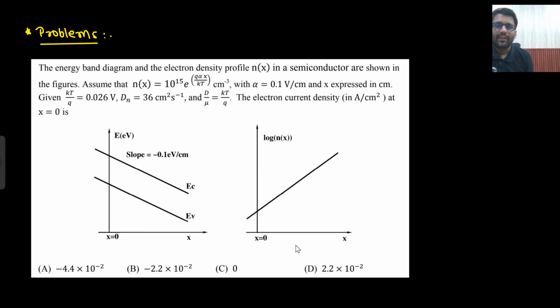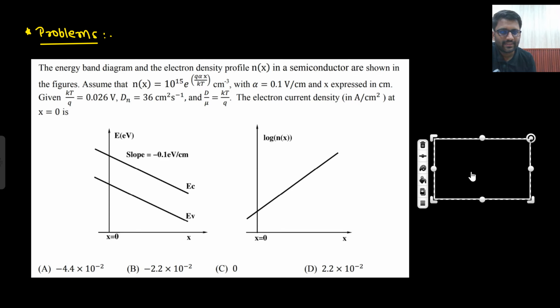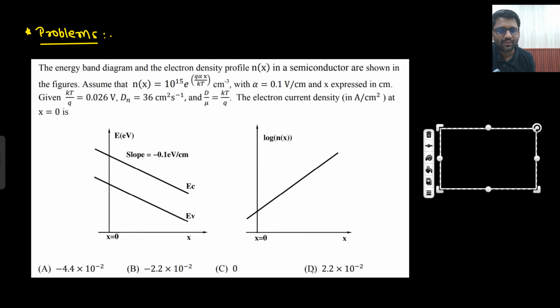Okay, yeah, so did you try this question? In this question, what you need to find out? Electron current density you need to find out. So there is a semiconductor. Okay, they are talking about only electrons, so surely it is an n-type semiconductor, but it is not important whether it is n-type or p-type, whatever it is. And you can see the doping profile. At x equals to 0 there is lesser doping, and at x equals to L there will be more doping.